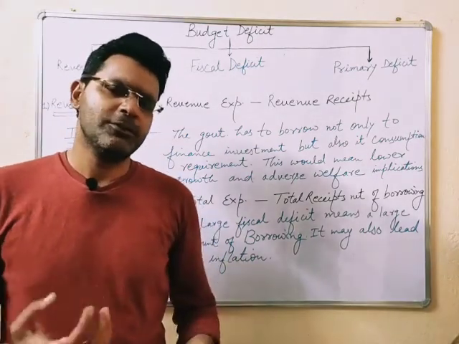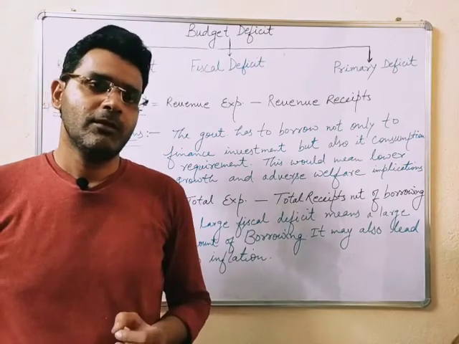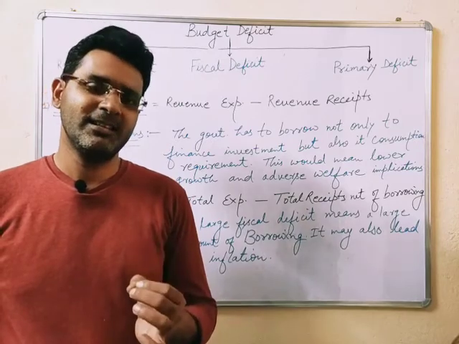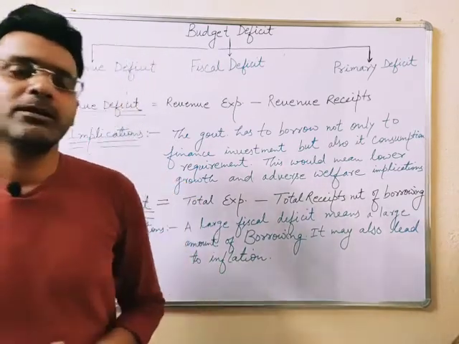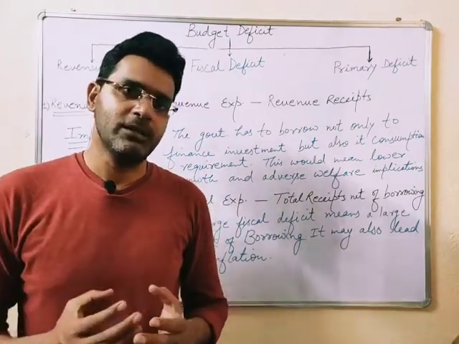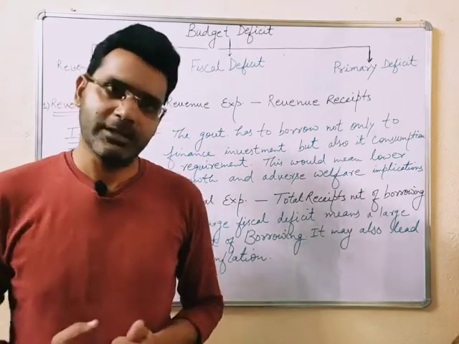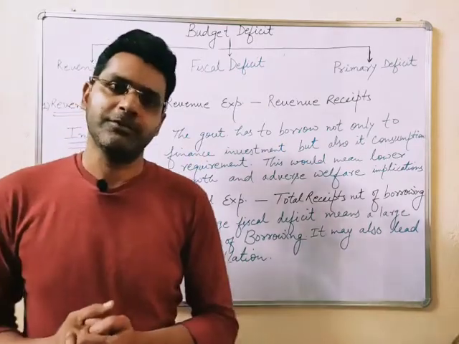So what is the situation of budget deficit? Budget deficit is a situation when government's budgetary receipts are less than the budgetary expenditure, or in other words we can say that estimated budgetary expenditure is greater than the government's budgetary receipts. So this is the situation of budget deficits.